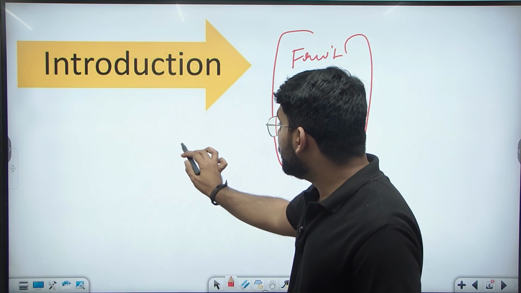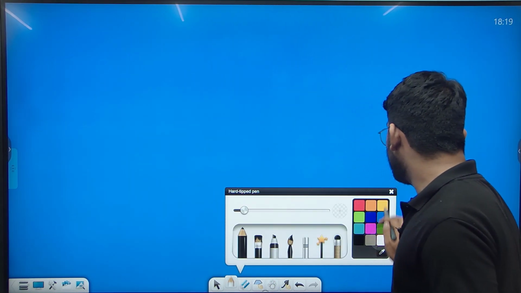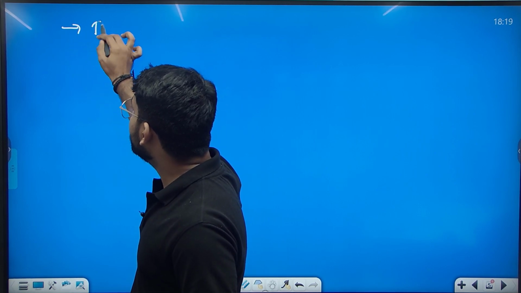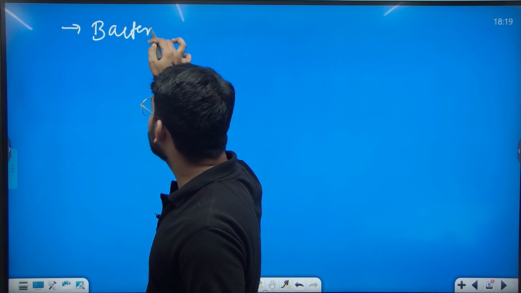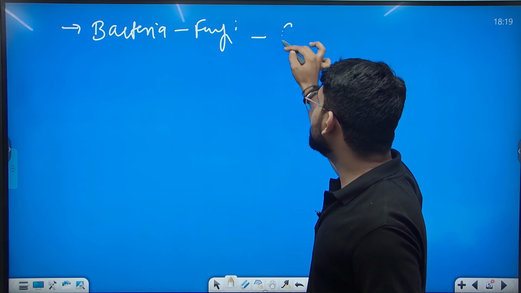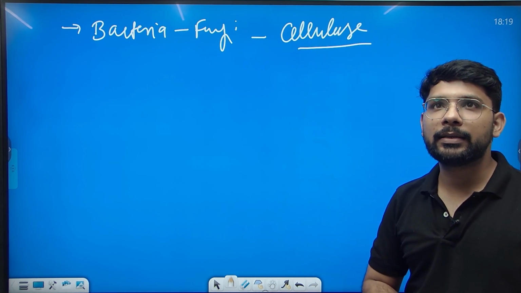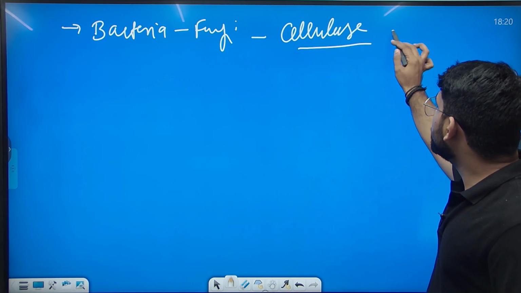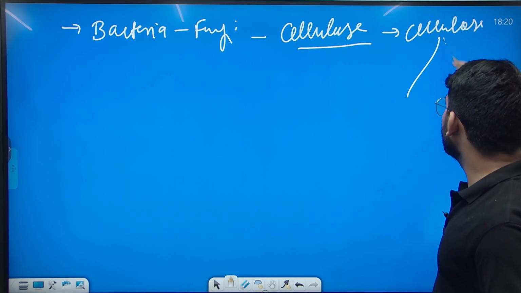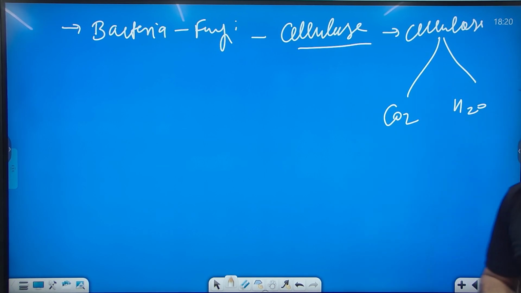Further, we will write about this cellulose. The cellulose is broken down by bacteria and fungi. They release the enzyme cellulase, which degrades the cellulose into the byproducts carbon dioxide, water and energy.